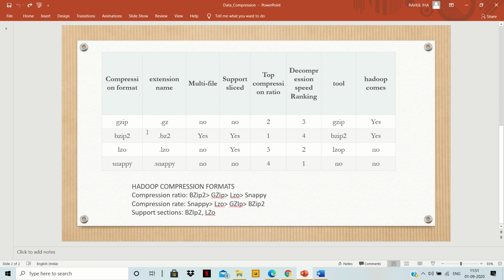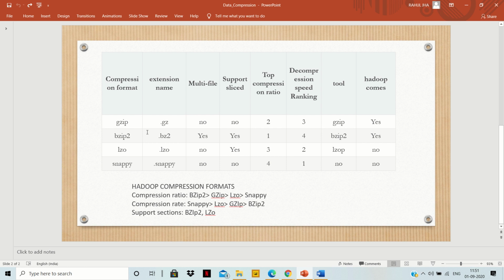They may ask in an MCQ which one, BZip2 or GZip, has the highest compression ratio, and then you need to write that BZip2 has the highest compression ratio. For splittable support, we can use BZip2 and LZO.